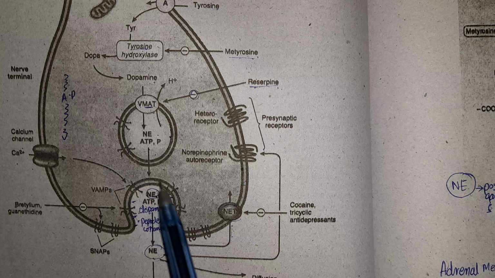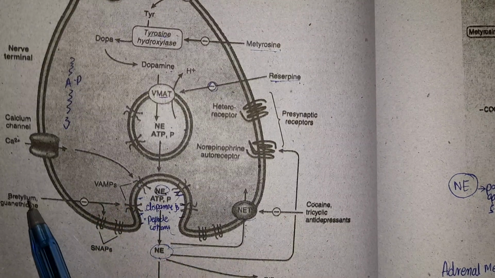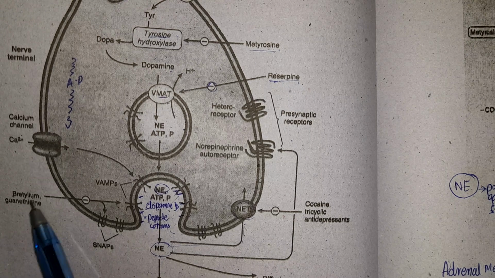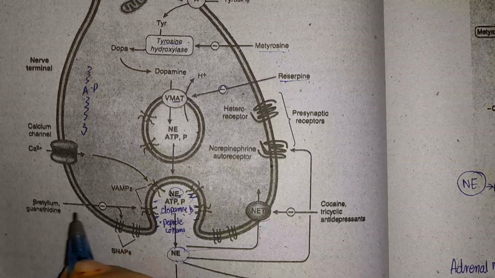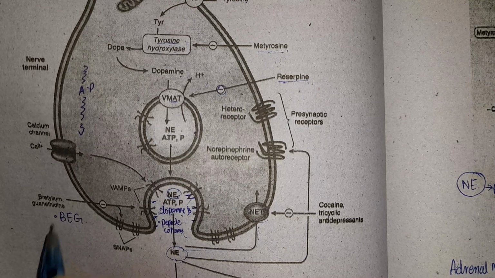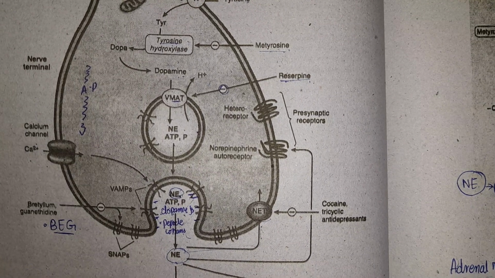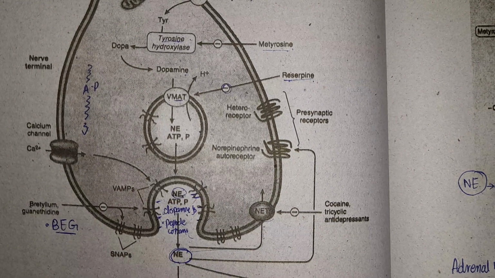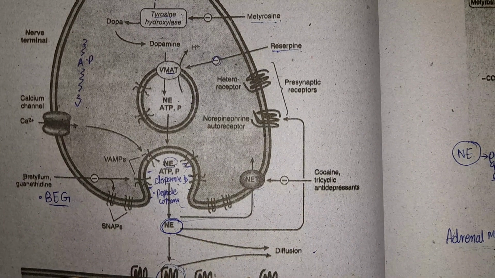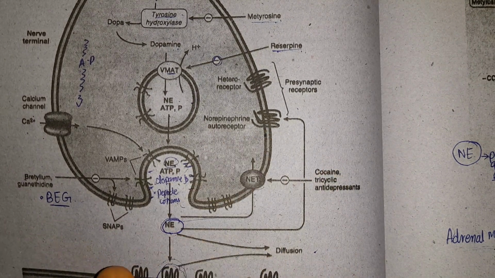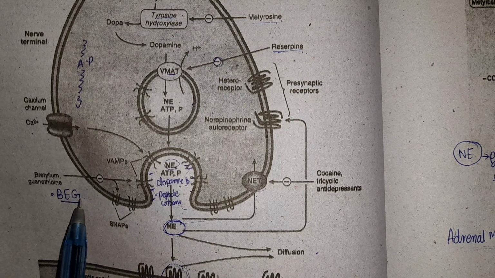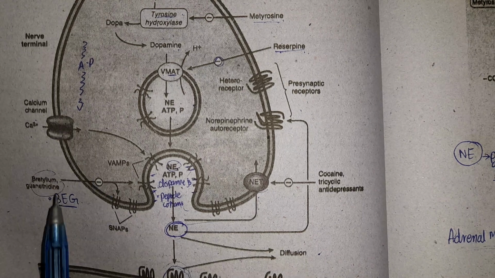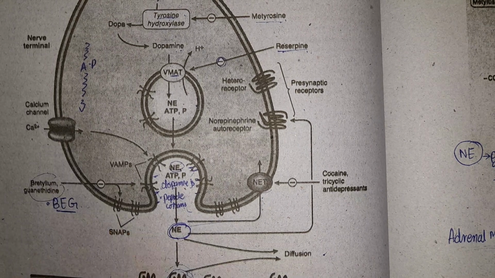Then there are those that are going to prevent this exocytosis, that is bretylium and guanethidine. Bretylium and guanethidine. You can remember them from a mnemonic, BEG. Now, what is this mnemonic BEG? When you do not have something, you have to beg for it, right? So what happens is that the synapse is now begging for norepinephrine, because the norepinephrine is not being released. And why is it begging? Because the BEG type of drugs stopped its exocytosis. So this is simple. Why will it beg? Because it has been blocked by BEG.